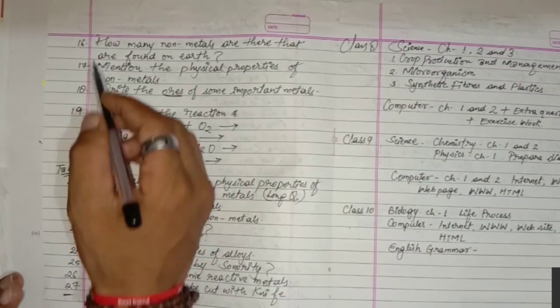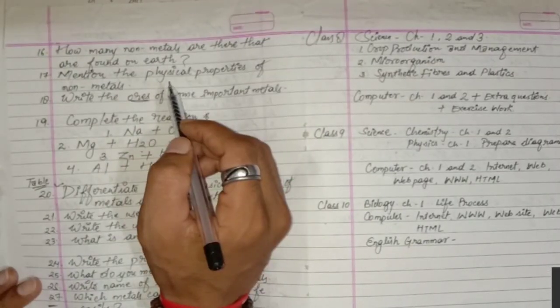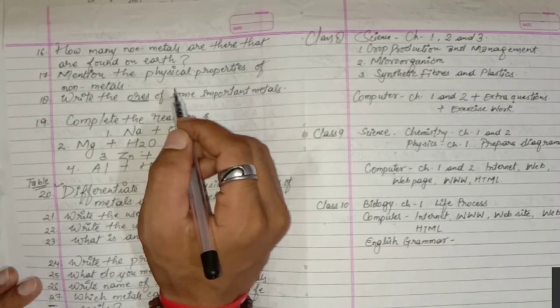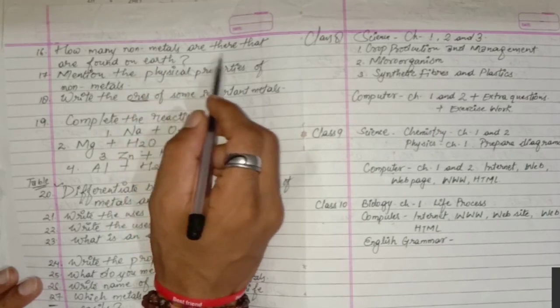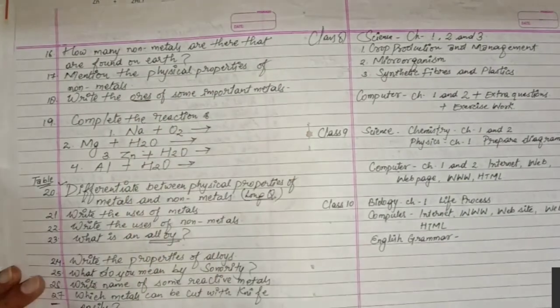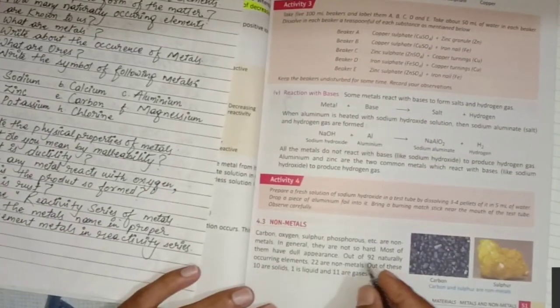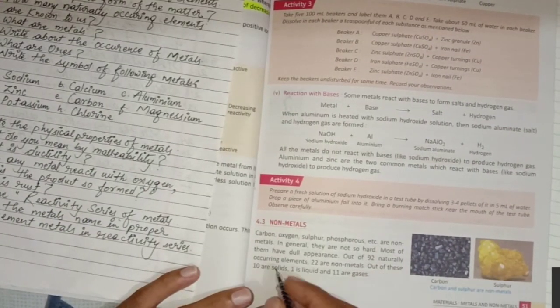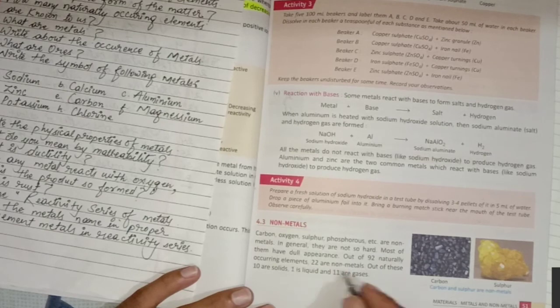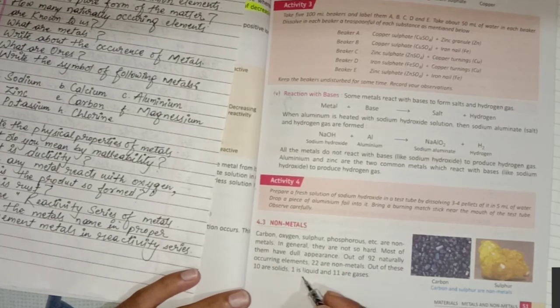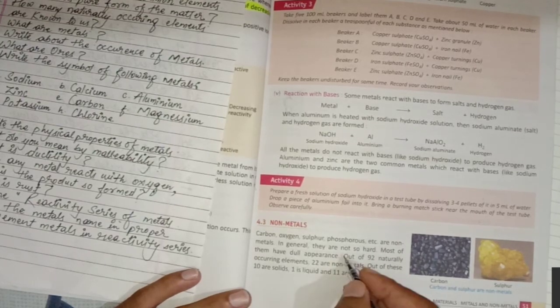Question number 16. How many non-metals are there that are found on Earth? Can you tell me? And the answer is here. Out of 92 naturally occurring elements, 22 are non-metals. Out of these, 10 are solids, 1 is liquid and 11 are gases.